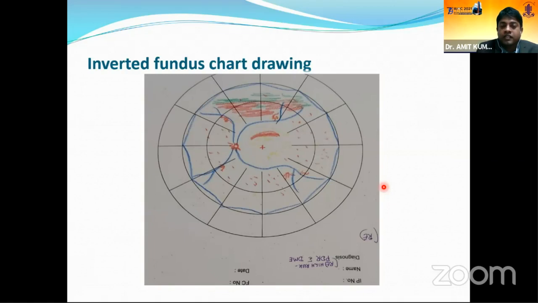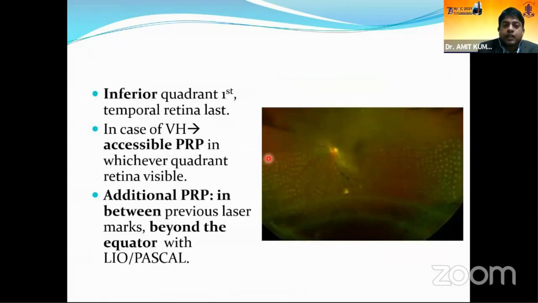So the idea of this is to avoid any burns in the macular area. So in the inferior quadrant, we do the lasers first and the temporal retina last. And in case of any vitreous hemorrhage, we should give accessible PRP, and additional PRP you can give between previous laser marks or beyond the equator.